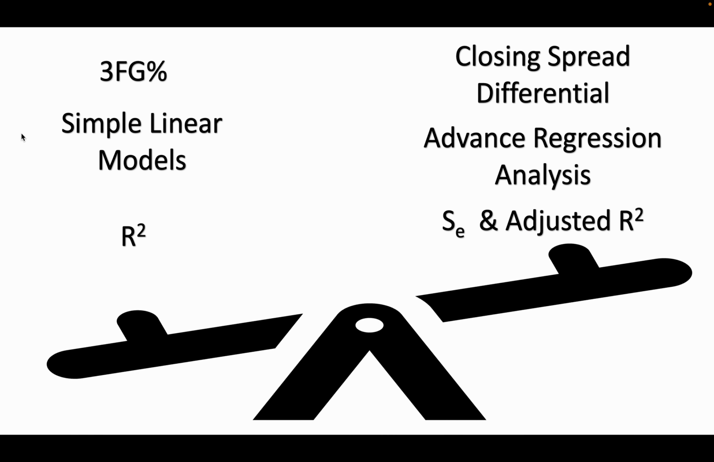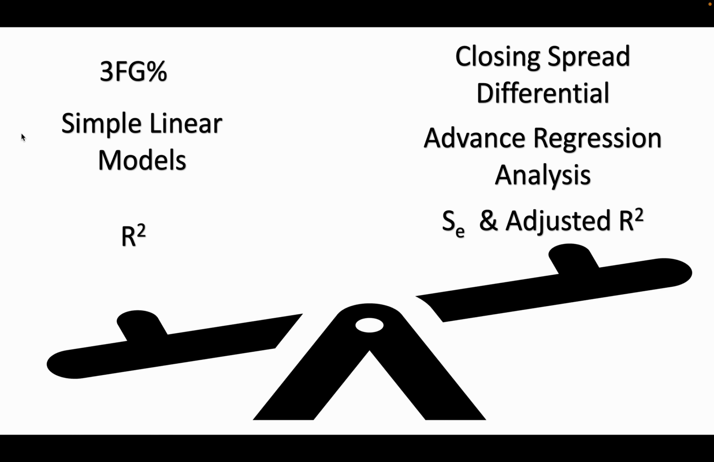I had to make some decisions here. The first decision I made was to switch from using a proprietary metric called closing spread differential to measure performance. I think it's a little bit of a noisy metric, and it might benefit me to choose a simpler metric. So that's why I'm going with 3-point percentage.